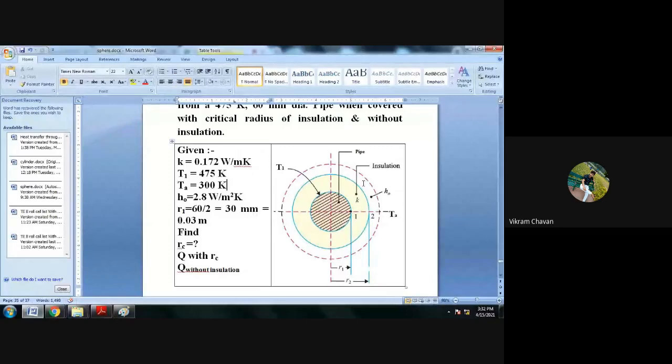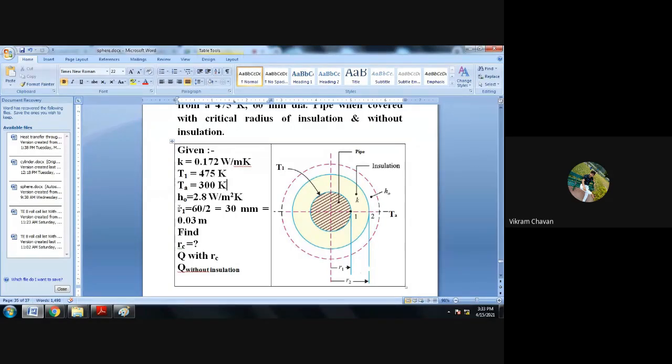And h naught, the heat transfer coefficient between the external surface and external environment, is provided as 2.8 watt per meter square Kelvin. And the diameter of the pipe is provided as 60 mm, so we can calculate the radius from that data. The radius of pipe we consider as R1. So R1 is equal to 60 divided by 2, which is equal to 30 mm, which is equal to 0.03 meter.